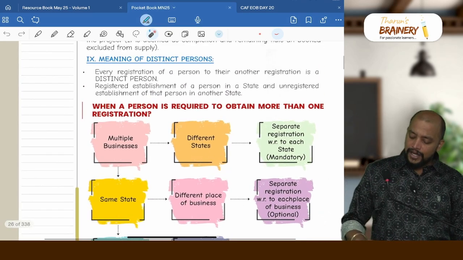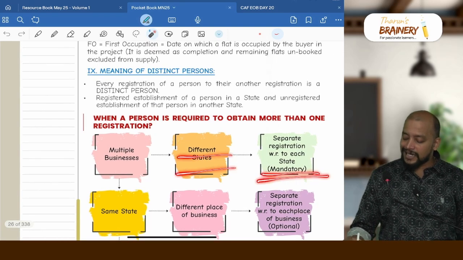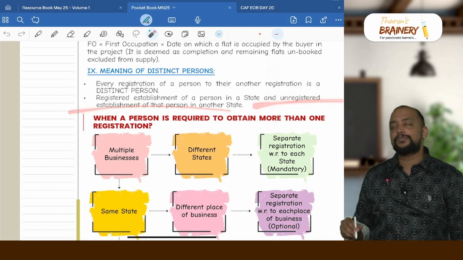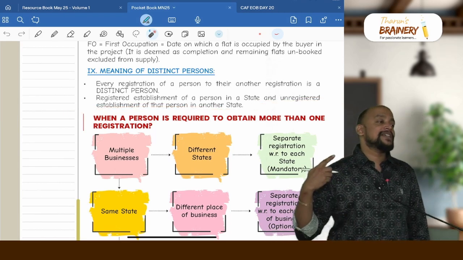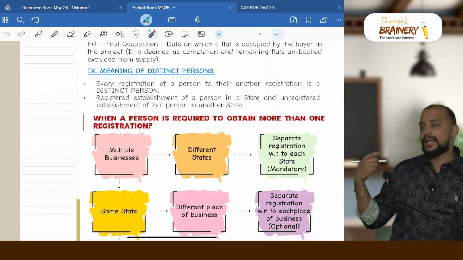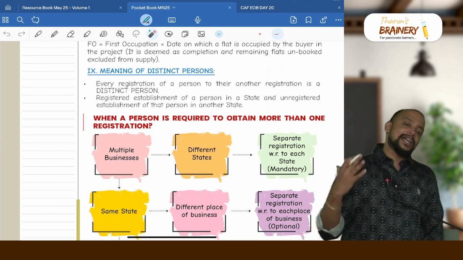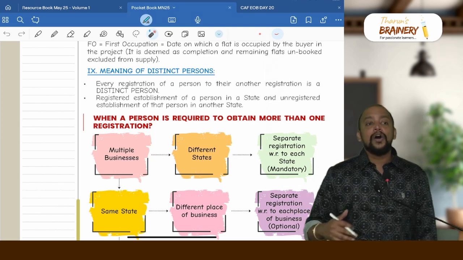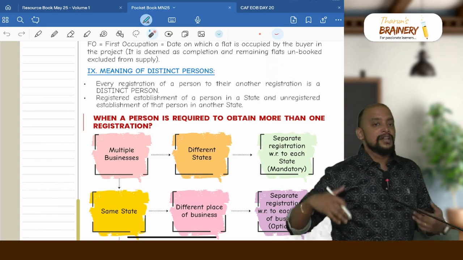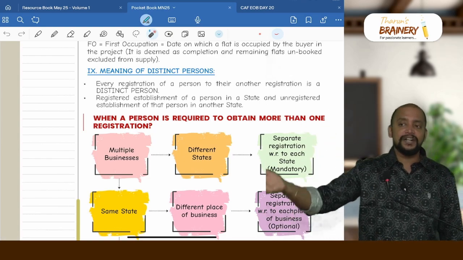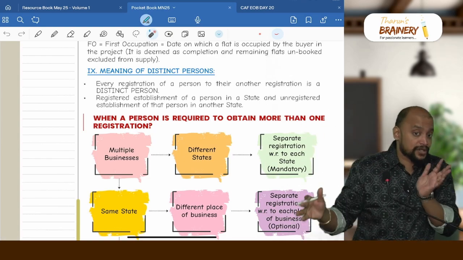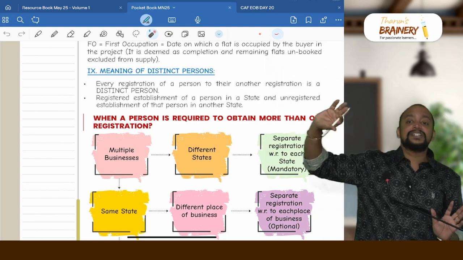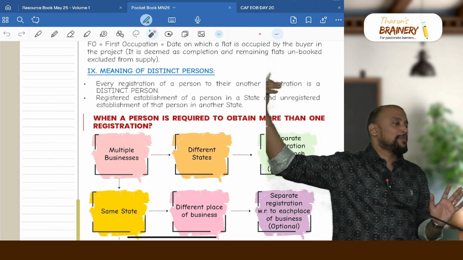Even though they are required to obtain separate registration mandatorily, why would they have an unregistered establishment in the other state? Because we have exemption from registration if a particular establishment is exclusively engaged in non-taxable supplies, or exempted supplies, or is an agriculturist, or is exclusively covered under RCM. In that case, where the outward supply is covered under RCM, they are exempted from registration.